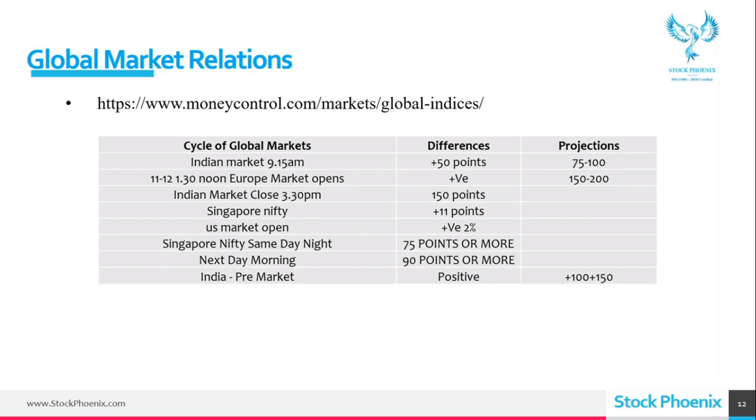So this is the correlation, and in case you want to refer to it, you can. But remember that with one parameter, we can never judge the market. With just the global market, we cannot get an analysis on conviction that this is the only thing that is going to happen. No, anything may happen in between.